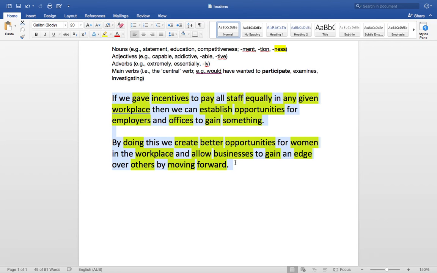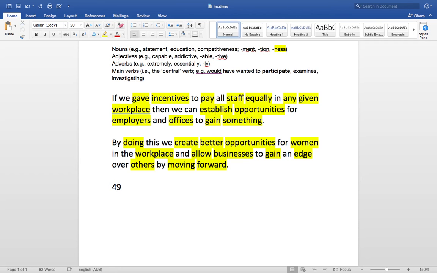I'll do a quick word check, and in total what we have here is 49 words. So I'm just going to count how many of those are content words. Gave, incentives, pay, staff, equally, 8, 9, 10, up to 27.